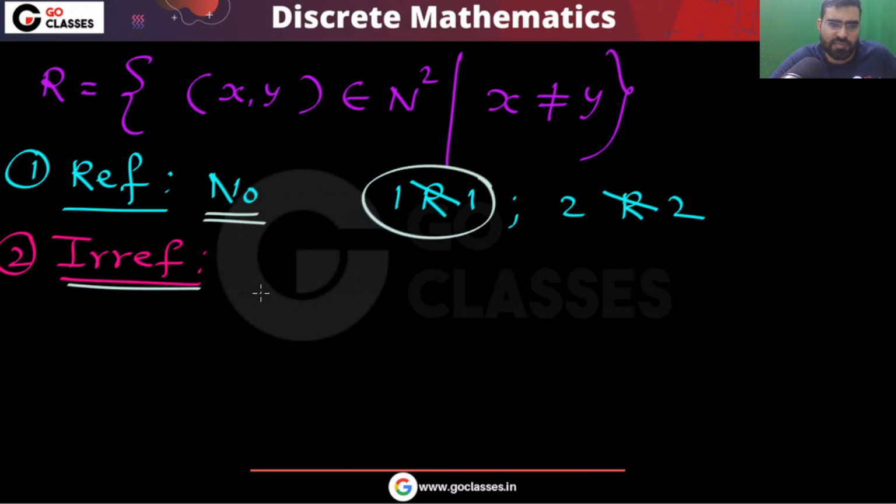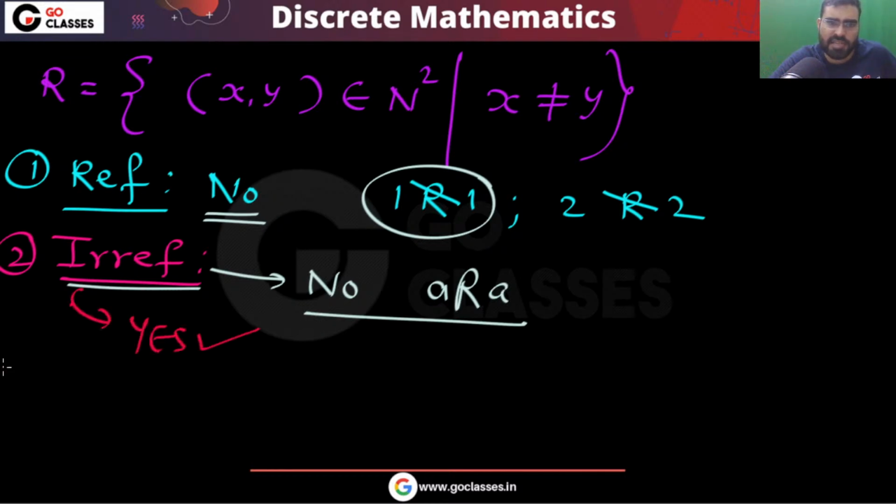Is this irreflexive? Irreflexive says that no element A is related to A. So there is no such thing here. No element is related to itself. Yes, this is irreflexive.